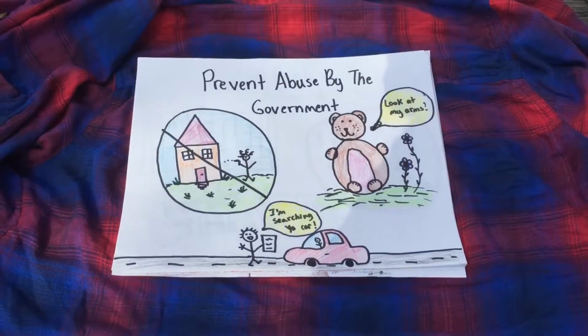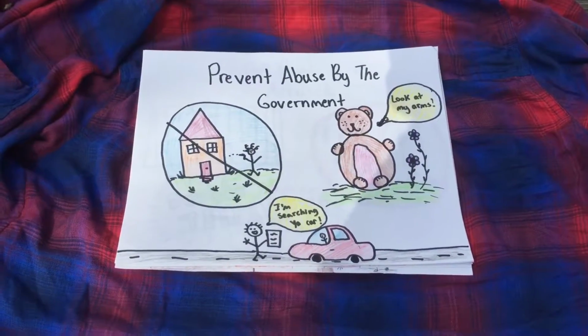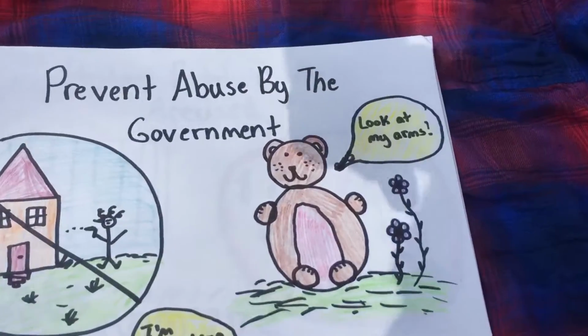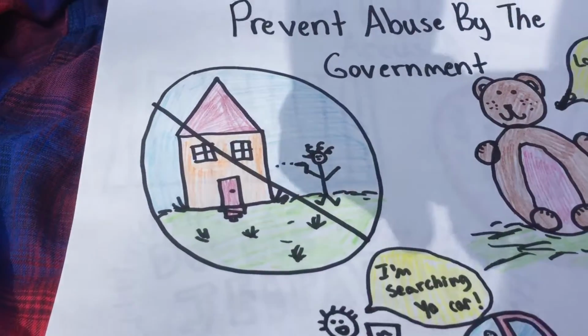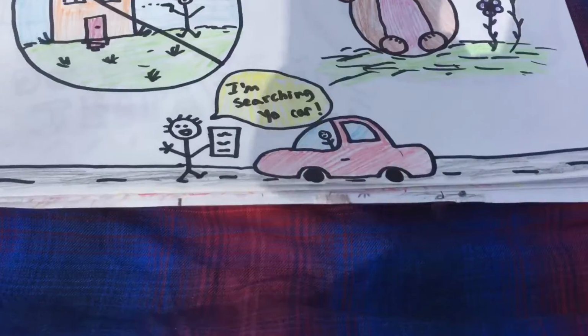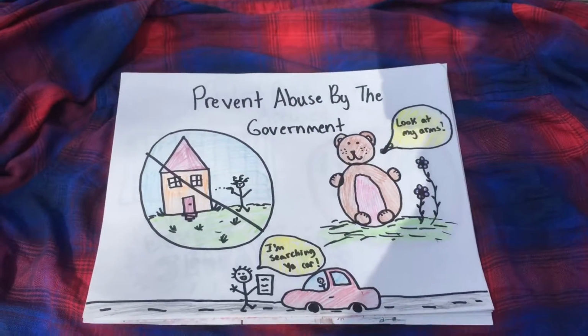Preventing abuse by the government is the job of the Second, Third, and Fourth Amendments. These amendments allow citizens to bear arms, prohibit the government from housing soldiers in your home, and protect your right to privacy and not to be taken advantage of by law enforcement.